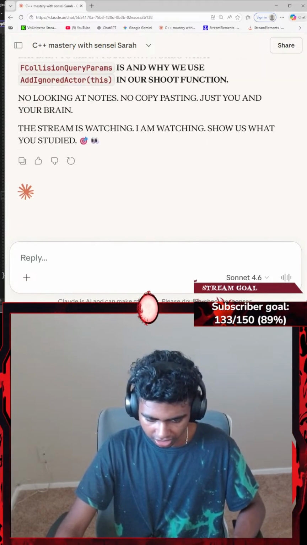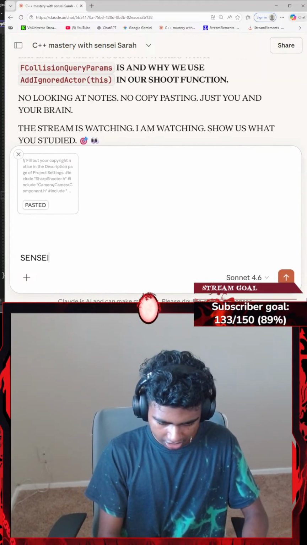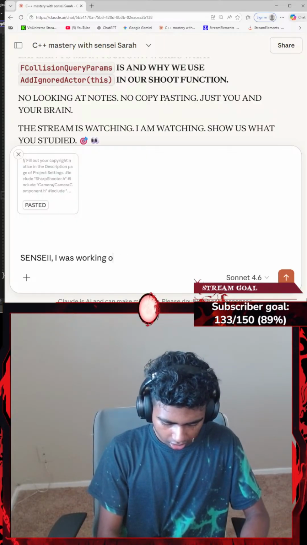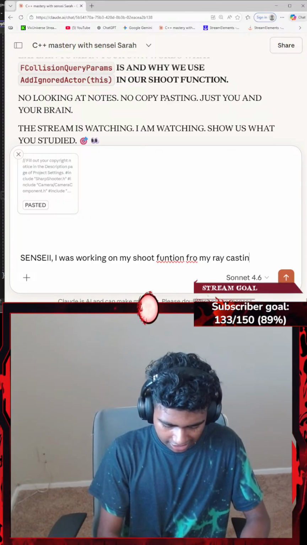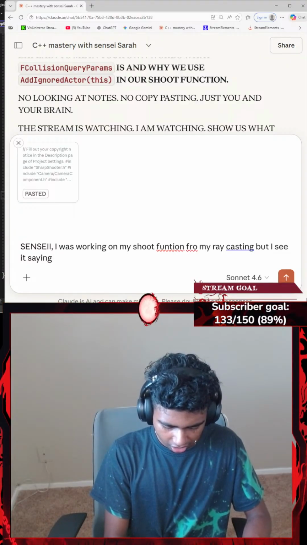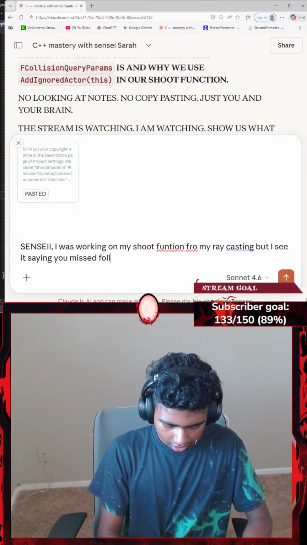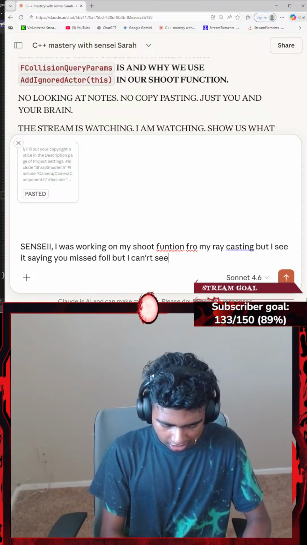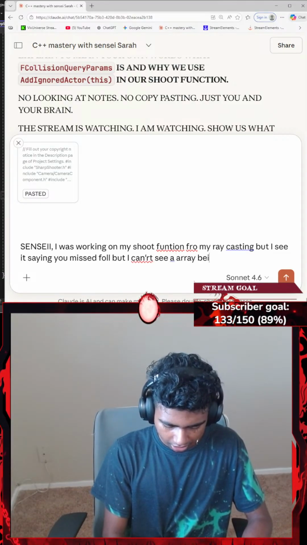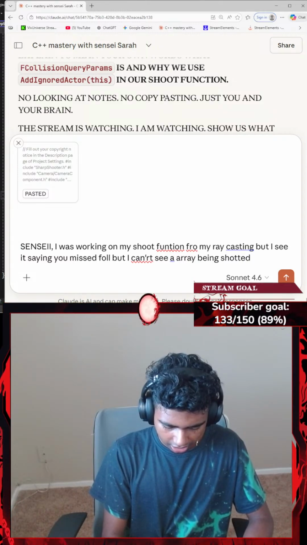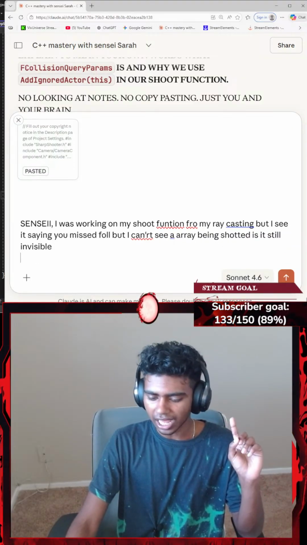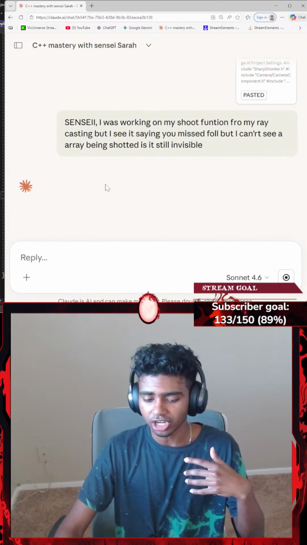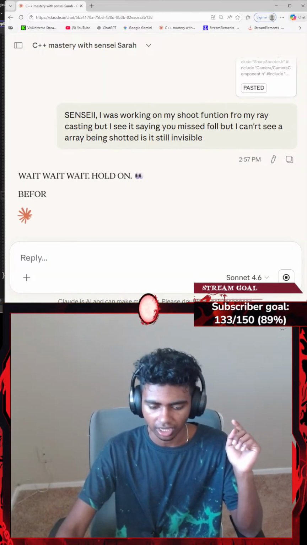Let's get Claude here after a long time. Let's paste it, go with Shift Enter and say something like, Sensei, I was working on my shoot function for my ray casting, but I see it saying you missed the floor, but I can't see a ray being shot. Is it still invisible? I honestly don't think it's invisible. I think that it's not shooting, that it didn't actually shoot till now.